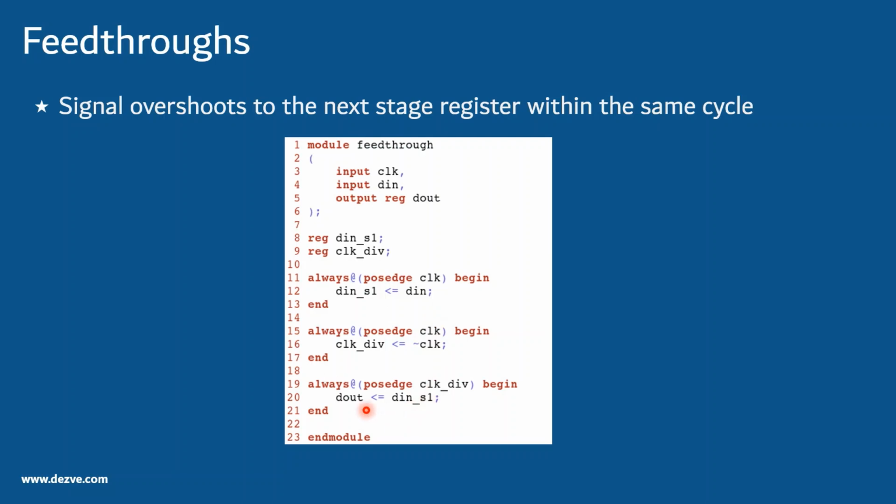So in one case, D in jumps, overshoots and reaches D out. In the other case, D out takes the registered value of D in S1. So again, there is an ambiguity: depending on which block occurs first, there is a feed through case here.